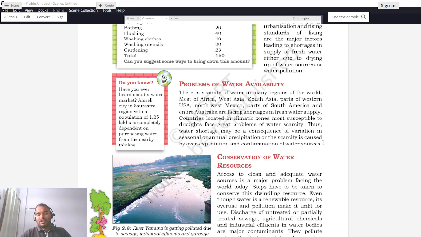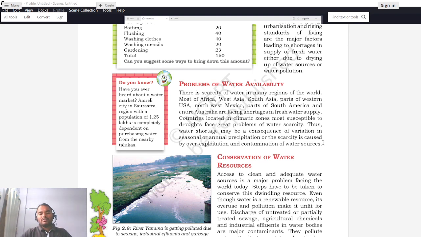The first thing is rainfall. It may happen that during a year the rainfall could be reduced, or there would have been very little rainfall, and hence less water available. The second reason could be that the available water resources are polluted because of unethical practices. That is, we may have let the effluents from factories and households directly into the drinking water sources. So what will happen? Drinking water sources will get polluted. That is the second reason.